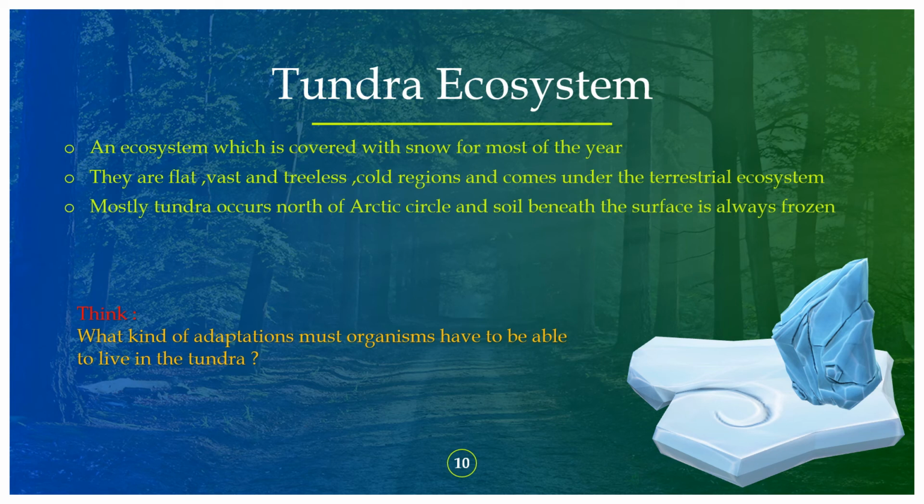They are flat, vast, and treeless cold regions, and they come under the terrestrial ecosystem, that is, a land ecosystem. Think, what kind of adaptation must organisms have to be able to live in the tundra? Think about it.